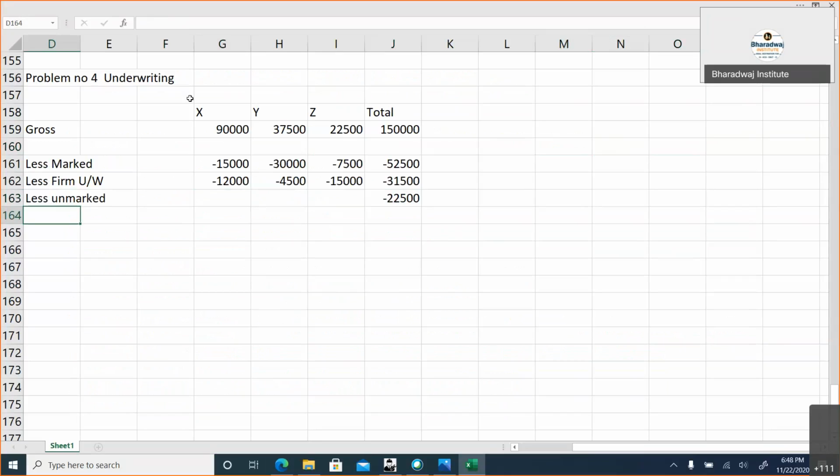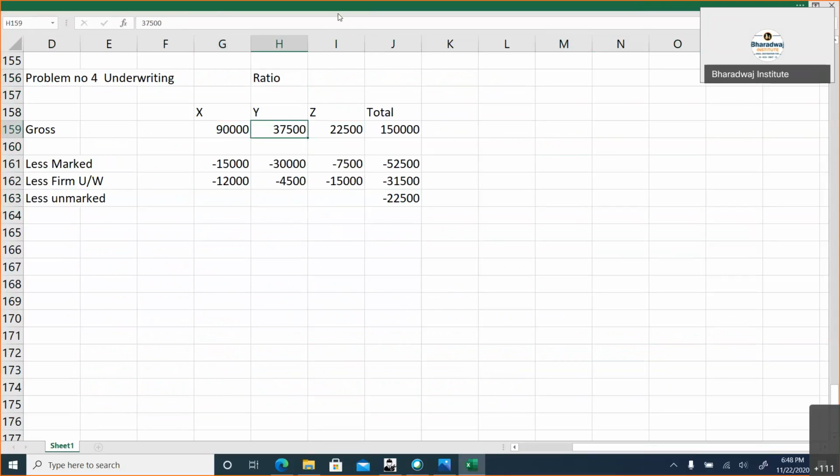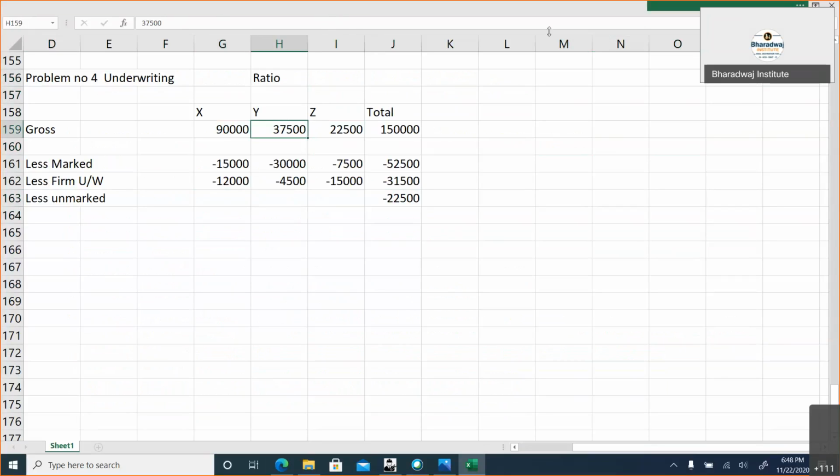This will be transferred in which ratio? 90,000, 32,500, 22,500. Can we make a ratio? If we make a ratio, 12 is to 5 is to 3 ratio will come, based on the number of shares.